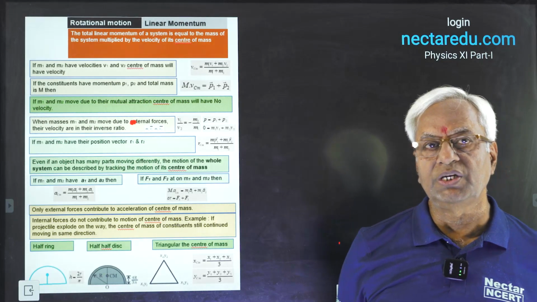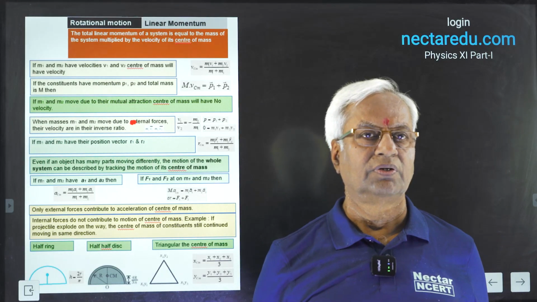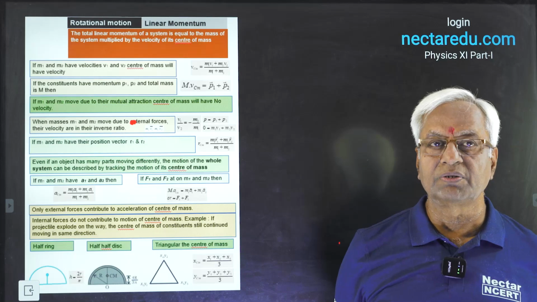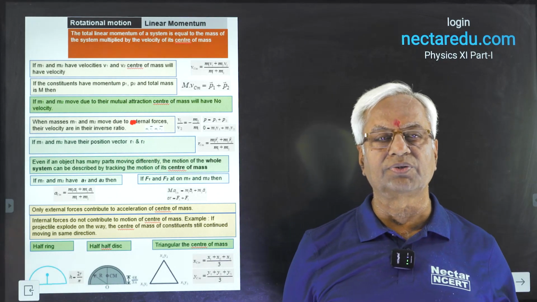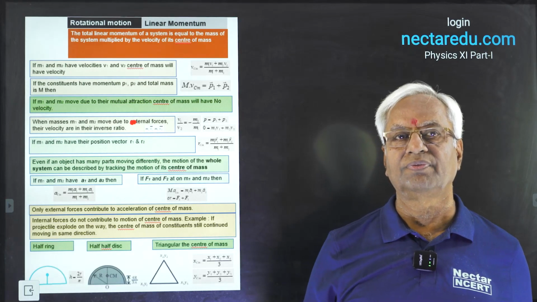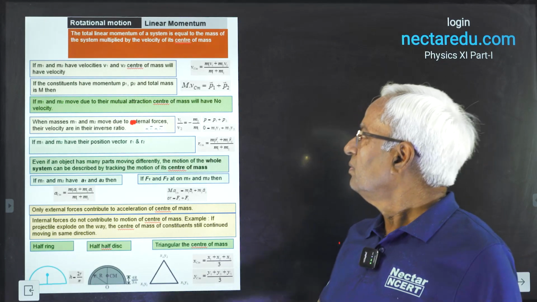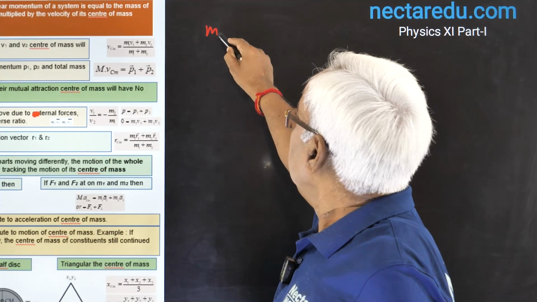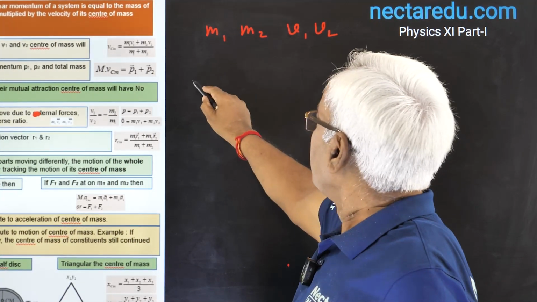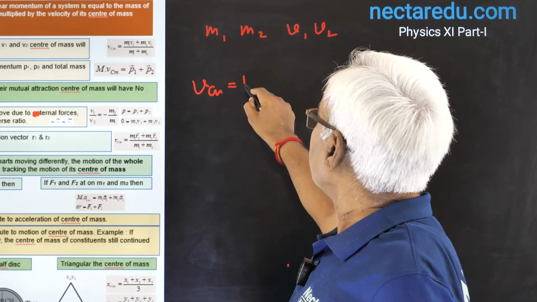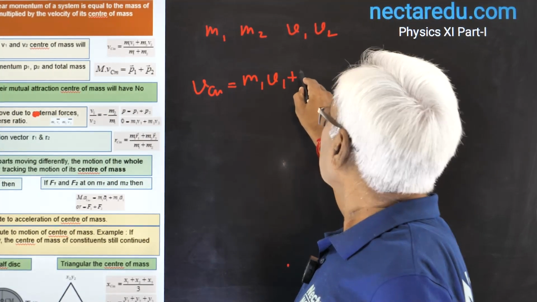The velocity of center of mass. If a system is in motion, its velocity may be traced by the center of mass itself. Suppose masses m1, m2 are having velocity v1, v2, then the velocity of CM will be given by this formula.